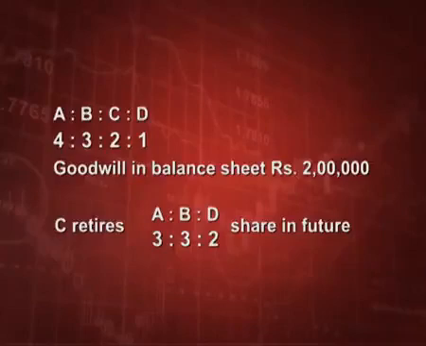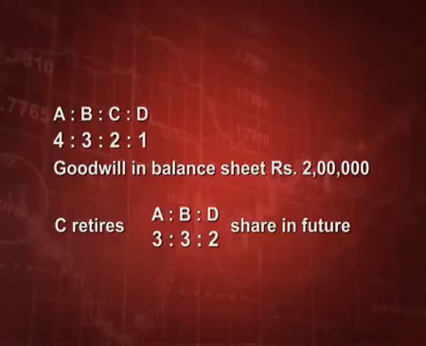Suppose there are 4 partners A, B, C, D sharing in the ratio of 4:3:2:1 and goodwill is existing in the balance sheet at rupees 2 lakh. C retires and ABD will share in the future in the ratio of 3:3:2. Now, while solving this question, first of all we will write off the old goodwill, that is 2 lakh rupees in old ratio 4:3:2:1.